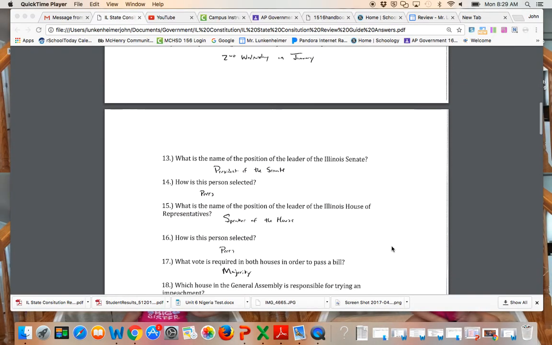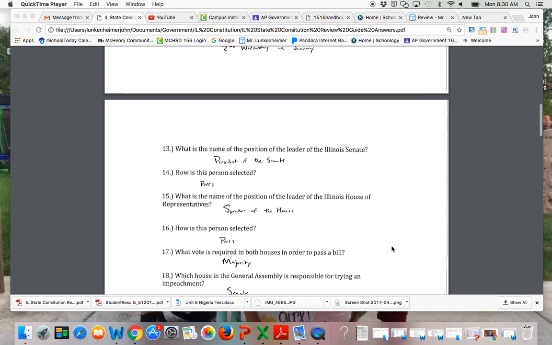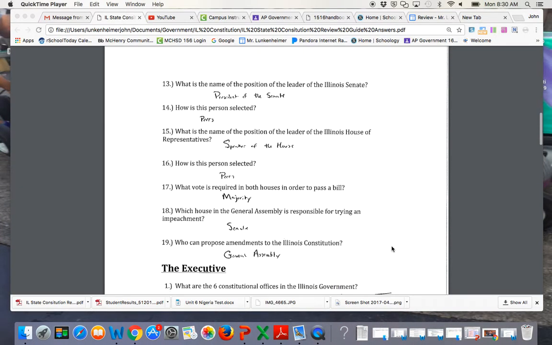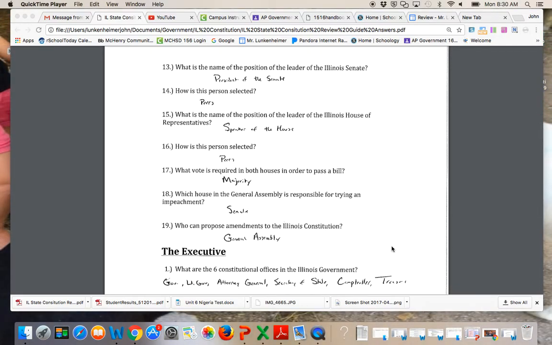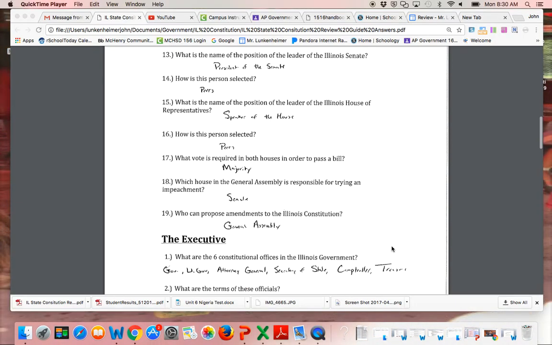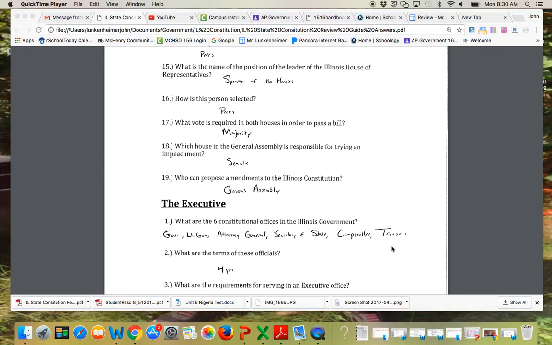The leader of the Senate is the President of the Senate, elected by his or her peers in the Senate. The Speaker of the House leads the House of Representatives, also elected by peers. You need a majority vote to pass bills in both houses. The Senate then tries an impeachment of an executive official, and the General Assembly can propose amendments to the Constitution.